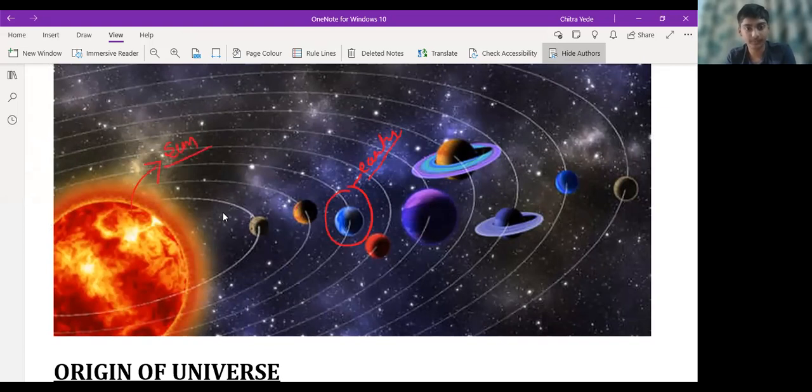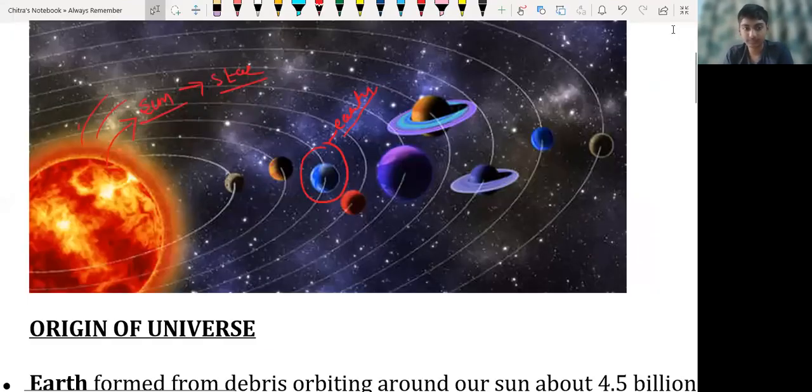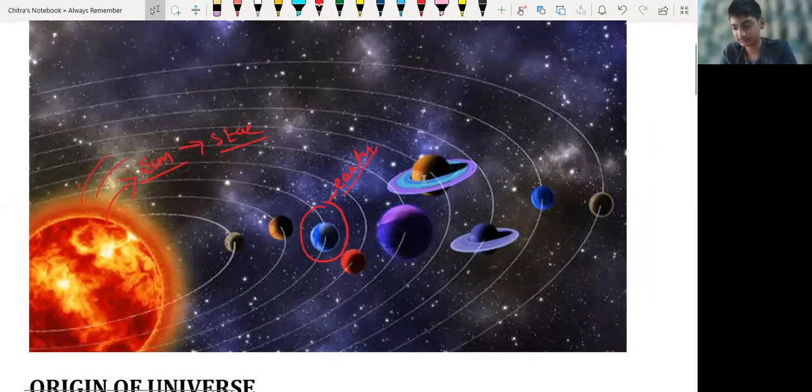The Sun emits its own light, that's why the Sun is called a star. So any celestial body which emits its own light is called a star.